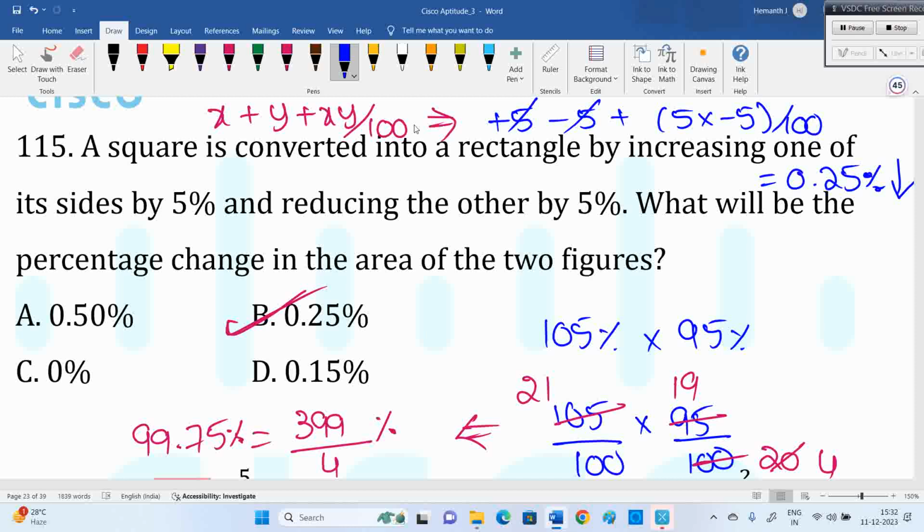Okay, in fact, here luckily, they didn't use the options. Sometimes what they do, options like percentage change, they may give the options 0.5% increase, 0.5% decrease, 0.25% increase. Here, can we say whether it is an increase or decrease? Is it 0.25% increase or decrease? Decrease, because it is less than 100. Here also, because of the negative, we got minus 0.25. Because of the negative, we have to consider it a decrease.